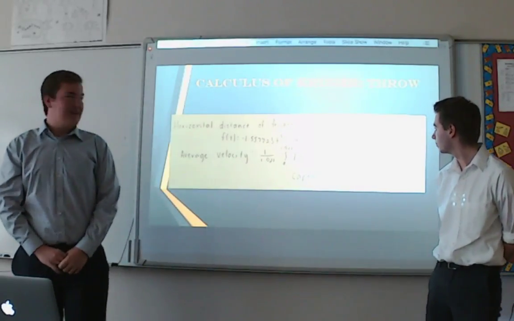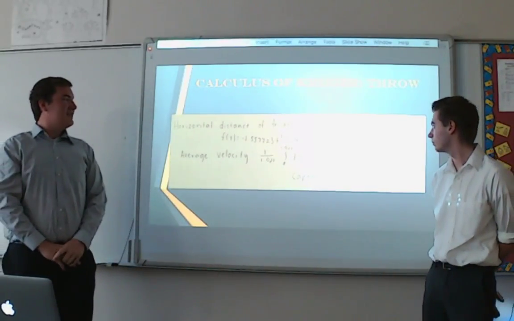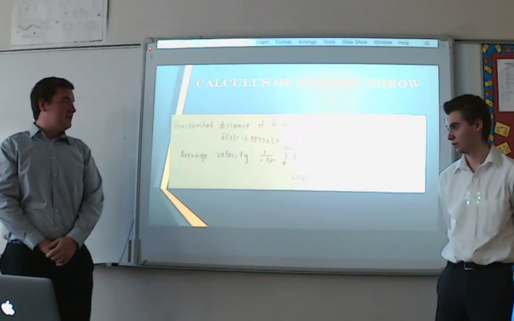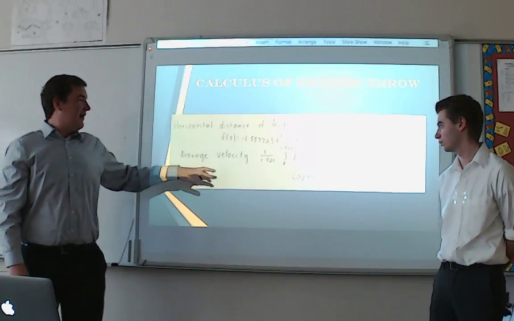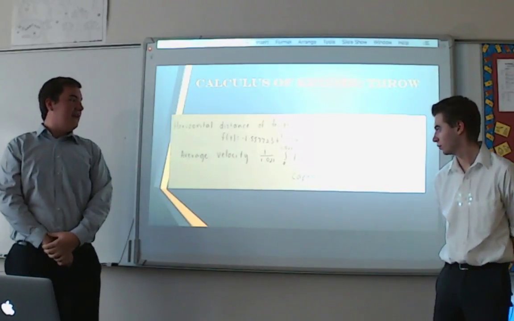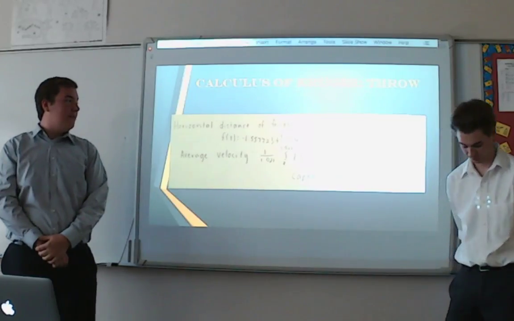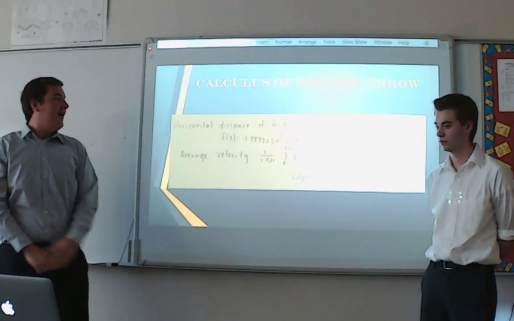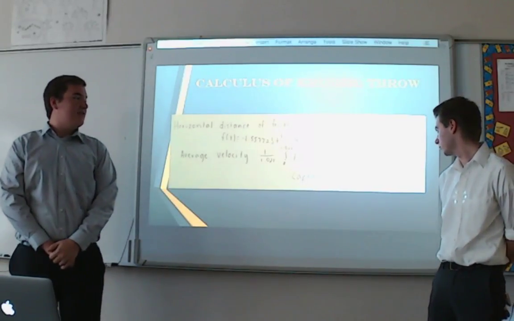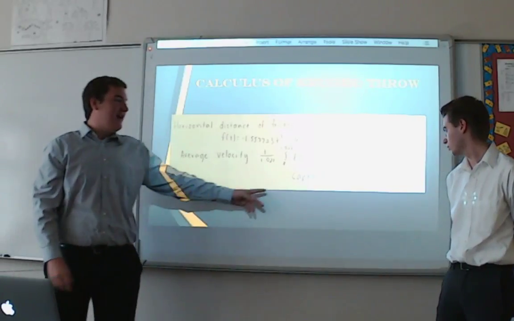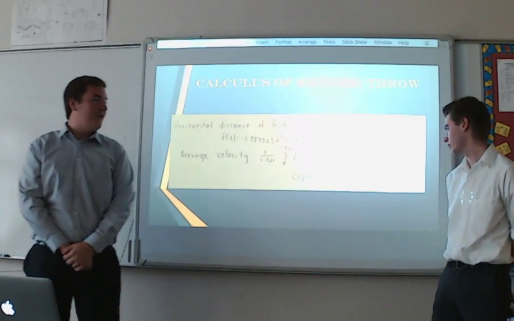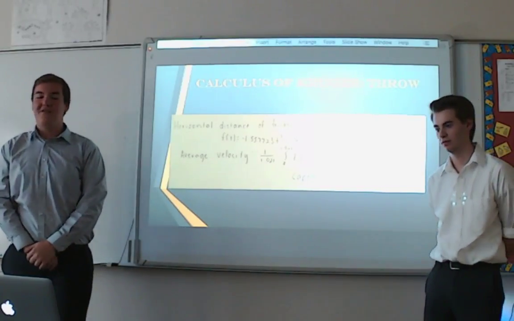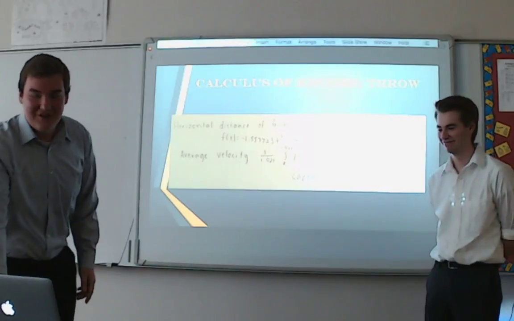So the calculus behind his throw: we could find the total distance of the frisbee with respect to time as f of t, and the average velocity. We found the average velocity by integrating f prime of t from 0 to 1.021 and dividing it by 1.021 to equal about 5.933 meters per second. Captain America's flight of his disc was 15.424 meters per second. So Mr. Kruger's throw was about 40% of Captain America's, which in time will increase, and he will get to that point.